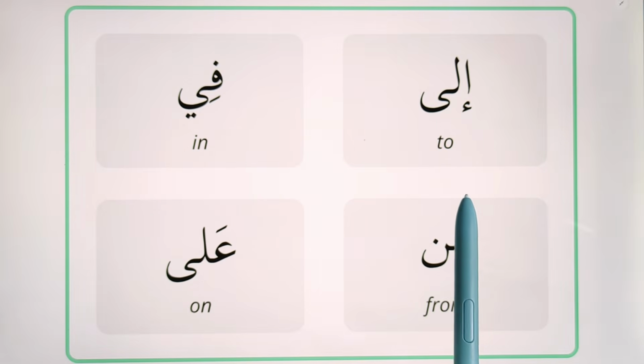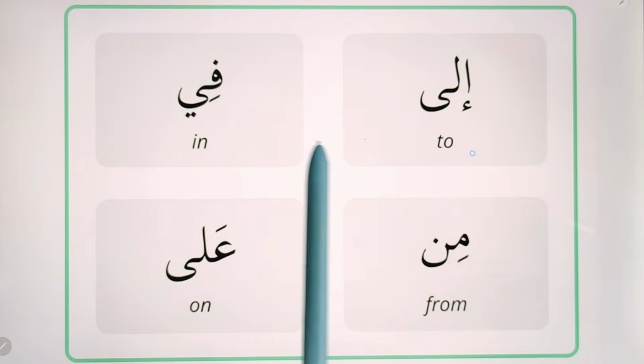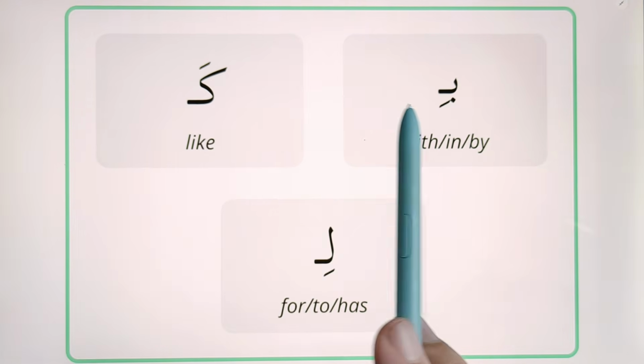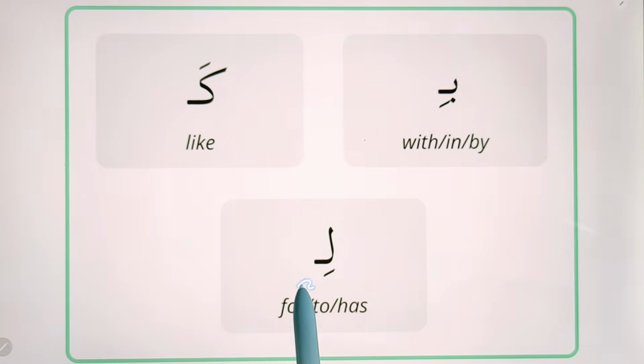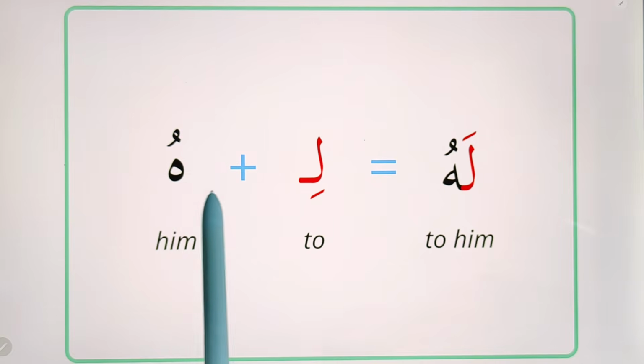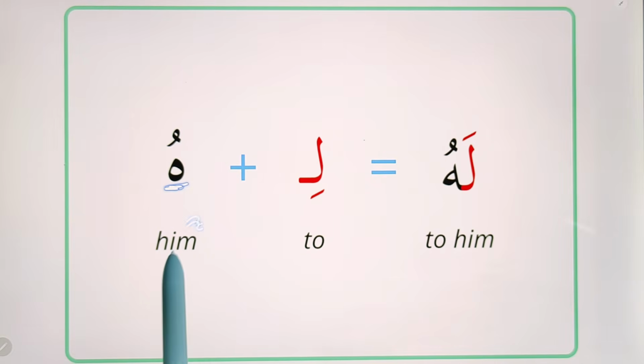Here are some common prepositions in the Quran. من, إلى, في, على, بي, ka, li. In this lesson we will focus on li. Li can mean to or has. Here we have li and after it hu. Hu, if you remember, means him or his. Since it comes after a preposition, it means him.